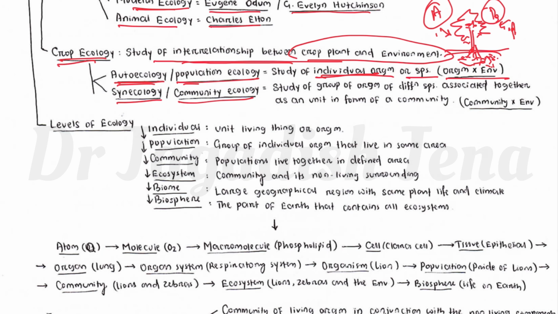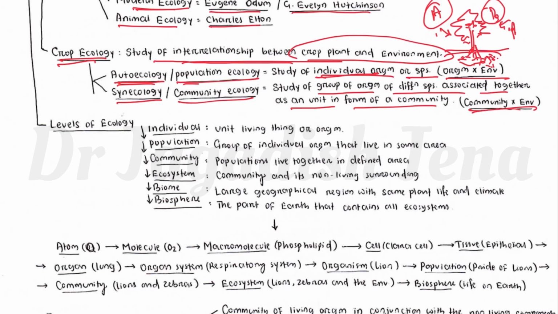Synecology means study of a group of organisms of different species associated together as a unit in the form of a community. So community and environment interaction is synecology. Individual organism and environment interaction is autecology.